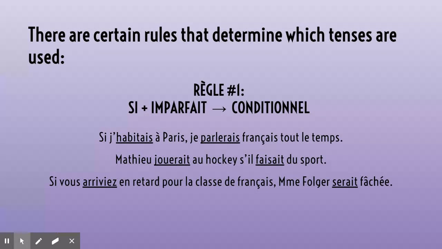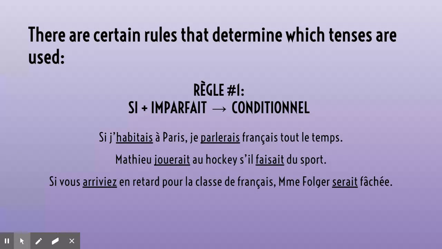So there are basically two certain sets of rules. Actually, there's more than two, but we're only going to talk about two right now. The first rule is that if your si clause has the imparfait in it, then the resulting verb will be in the conditionnel. Si j'habitais à Paris, je parlerais français tout le temps. If I lived in Paris, I would speak French all the time.